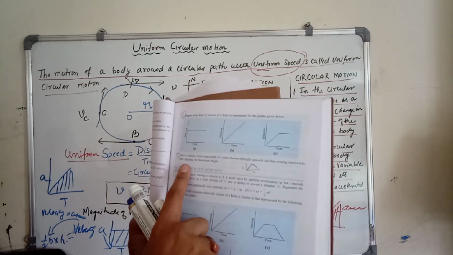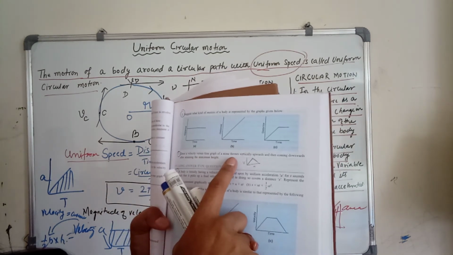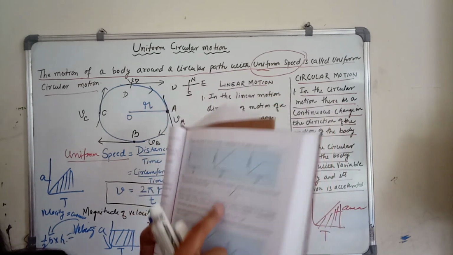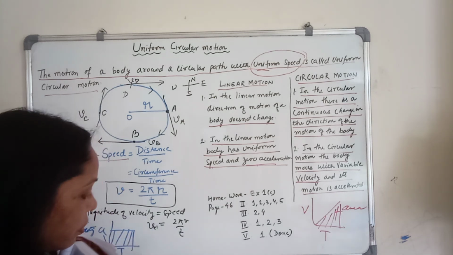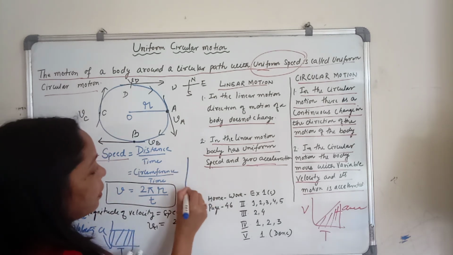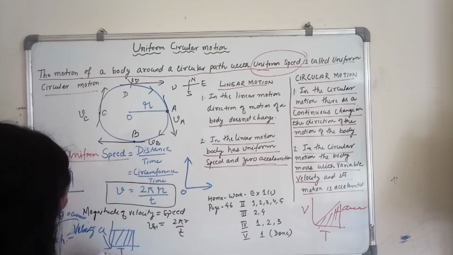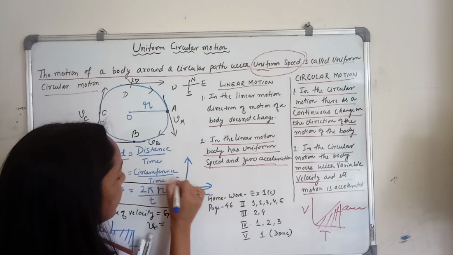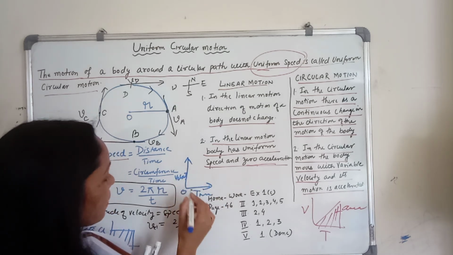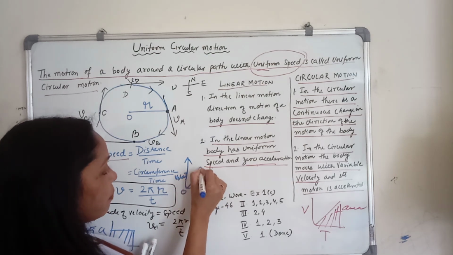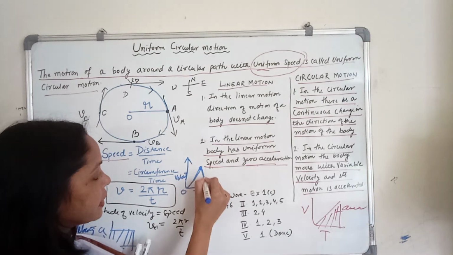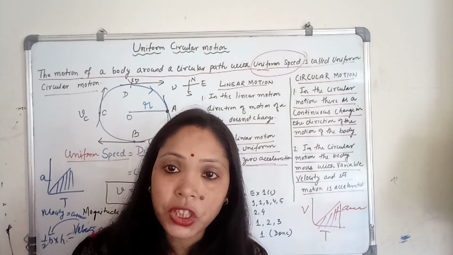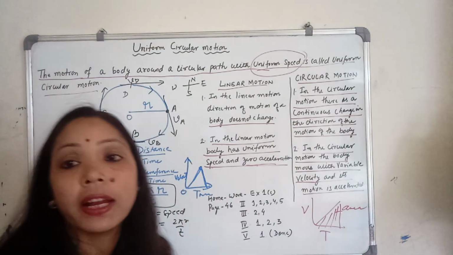Now question number 3. Draw a velocity versus time graph of a stone thrown vertically upward and then coming downward after attaining the maximum height. So here you have to draw the graph. Plot like this, 0. Here you write the time, and here it is velocity. In this way, first it goes upward, then it reaches the maximum point, then it comes downward. So these are the explanations of exercise 1C.